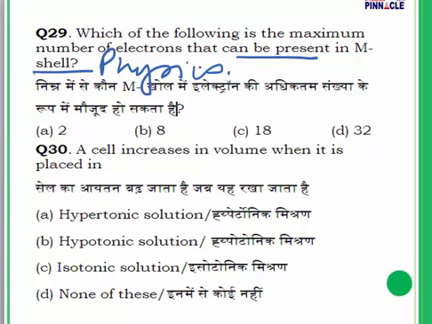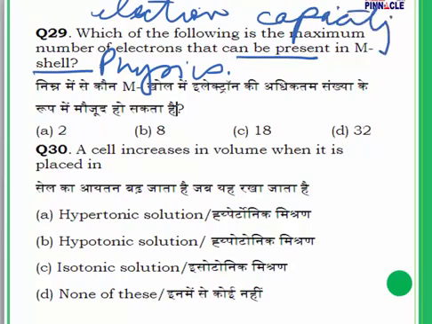Now the maximum number of electrons that can occupy a specific energy level can be found from a formula. What is the formula for electron capacity? The formula is 2n square. What does this variable n represent? The variable n represents the principal quantum number.